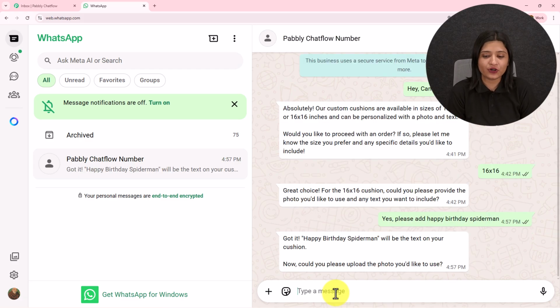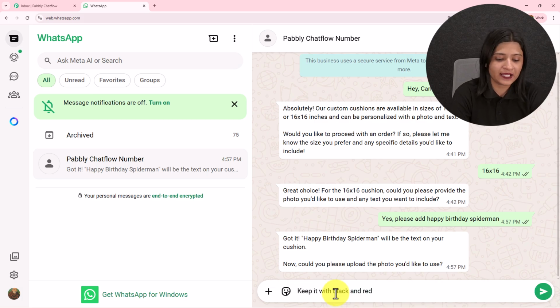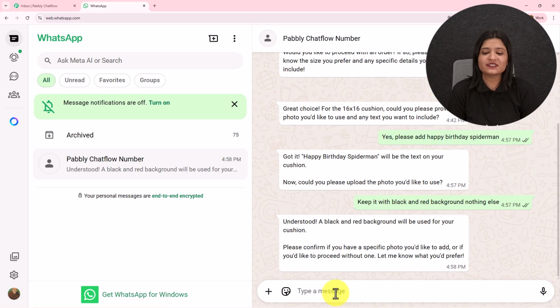So it says, got it. Happy birthday, Spider-Man will be the text on your cushion. Now could you please upload the photo you'd like to use? I'm going to write the message. Keep it with black and red background. Nothing else. So I received this message.